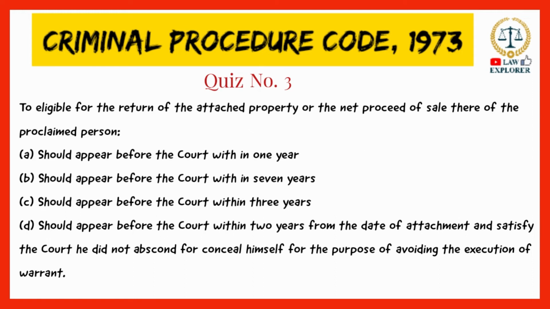To be eligible for the return of the attached property or the net proceeds of sale thereof, the proclaimed person: option A, should appear before the court within 1 year; option B, within 7 years; option C, within 3 years; or option D, within 2 years from the date of attachment and satisfy the court he did not abscond or conceal himself for the purpose of avoiding the execution of warrant.